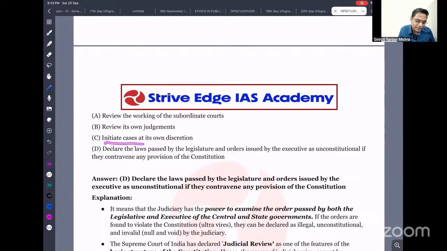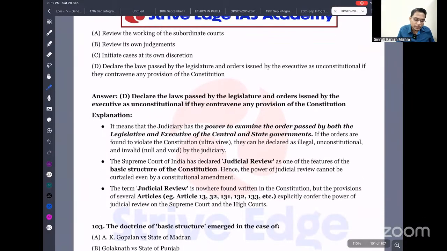It can initiate a case on its own discretion. This is called suo motu power. It can declare laws passed by the legislature and orders issued by the executive as unconstitutional if they contravene the constitution. Yes, this is the answer. Judicial review means the power to examine orders passed by both the legislature and executive of the central and state government. If orders are found to be in violation of the constitution, they can be declared illegal, unconstitutional and void.